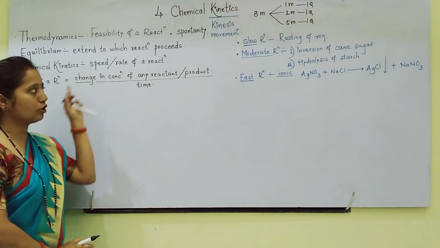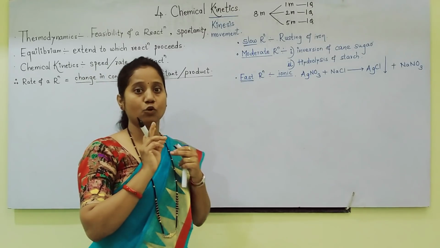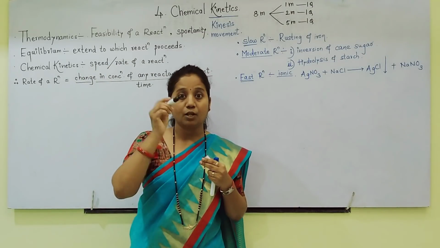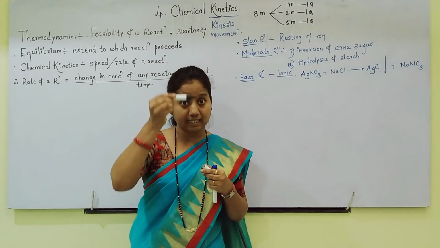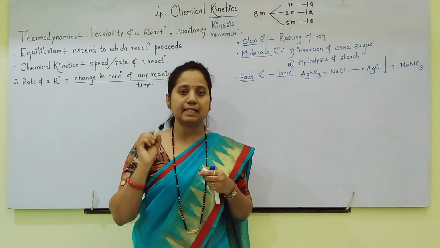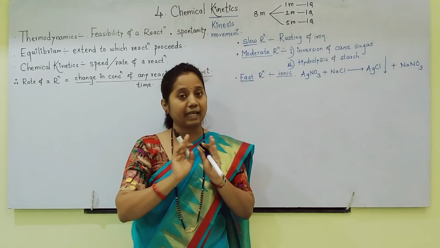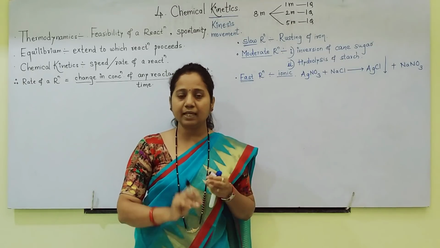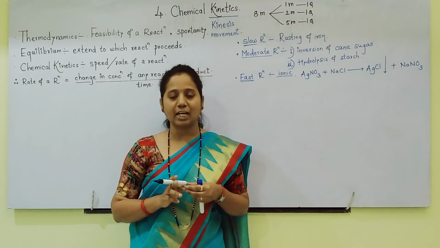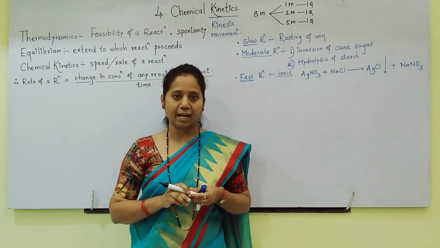Change in concentration, because concentration goes on changing as the reaction proceeds. Reactants decrease, products increase. This change with respect to any one reactant or any one product, divided by time, is how we can find out the rate of a reaction.